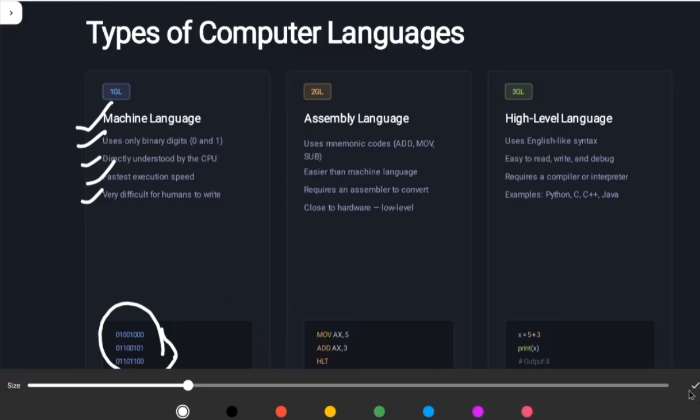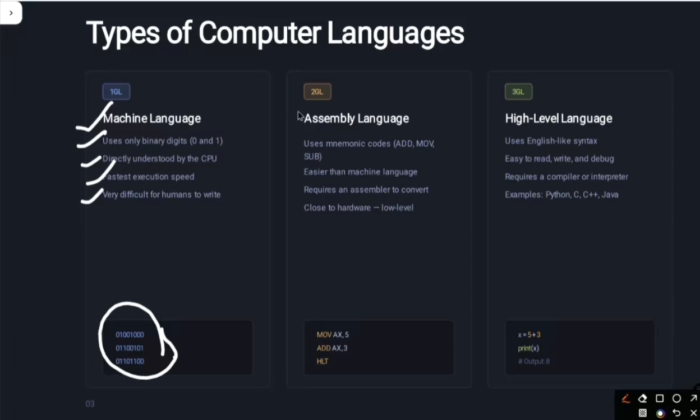Okay, after that we will move to assembly language. Assembly language uses mnemonic codes like add, move, sub. It is easier than machine language, requires an assembler to convert, and is close to hardware and low level.